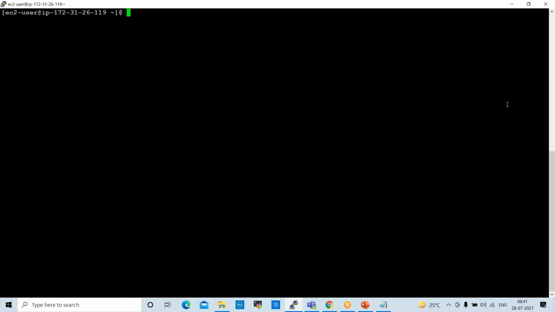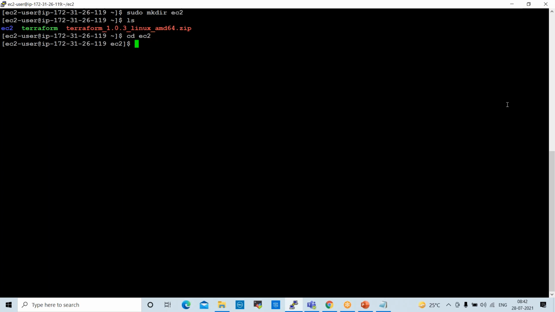Now I want to create one EC2 instance using a Terraform script. For that, first we need to create one directory here. sudo mkdir EC2. I created the EC2 directory. ls here, so the EC2 directory is created. Now I am going into the EC2 directory, cd EC2.